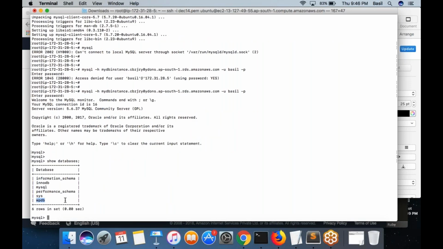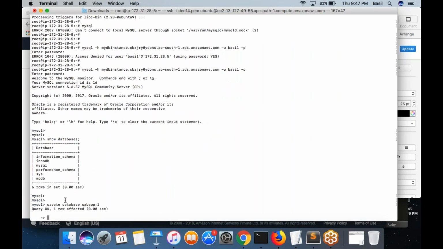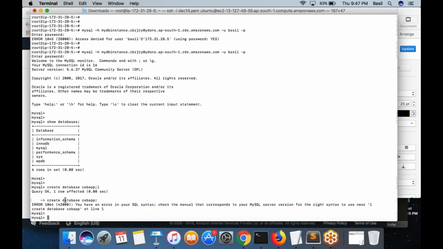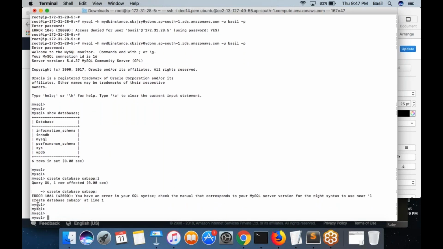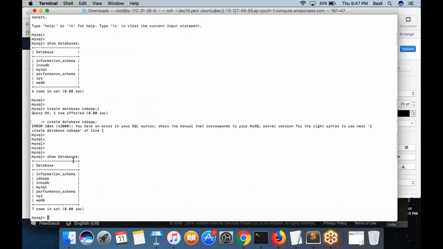If you want to create a new database, you can do that. Right? You want to create a new database, create database, then my CAB application or something. So like that, it's created. And so now you run the command show databases. You can see the CAB app database is created.